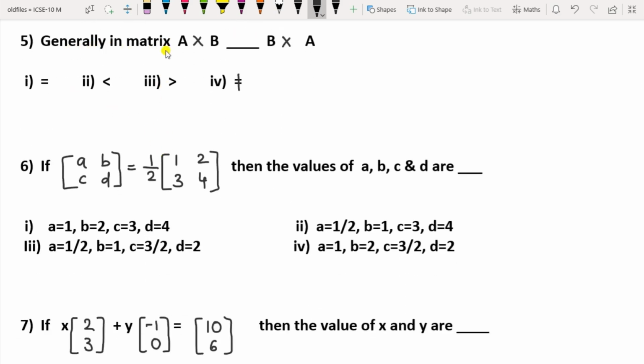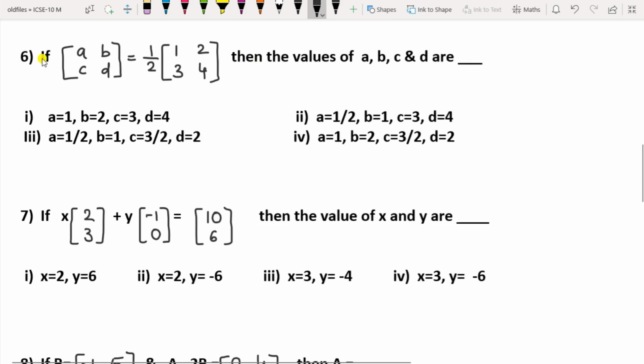Question 5 here is generally in matrices A cross B dash B cross A, whether it is equal to, less than, greater than or not equal to. So if you do A cross B, that will be equal to, less than, greater than or not equal to B cross A, that you have to choose. Question 6 is if this is the matrix A, B, C, D is equal to half of matrix 1, 2, 3, 4, then you have to find the values of A, B, C and D. So here are the given values. Find the values of A, B, C and D using these matrices.